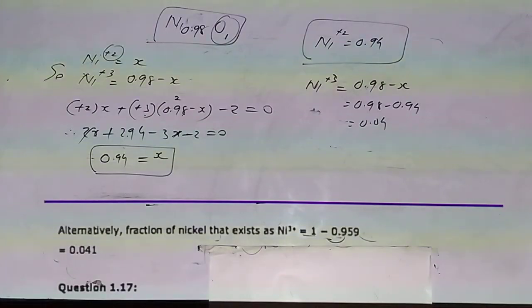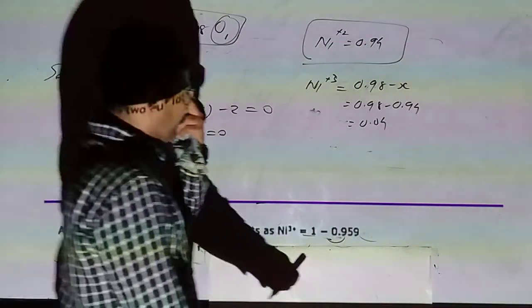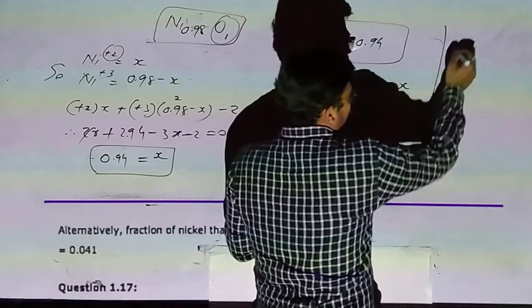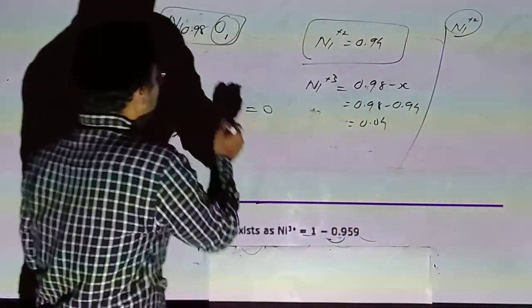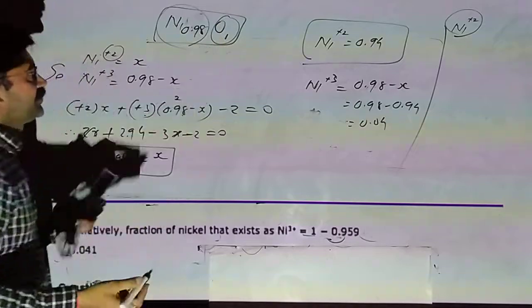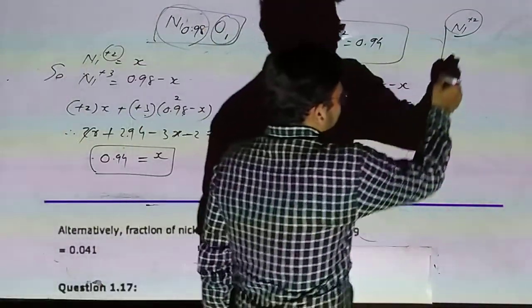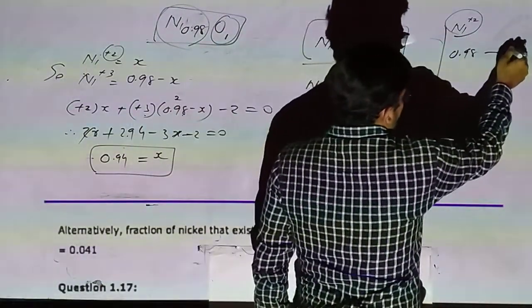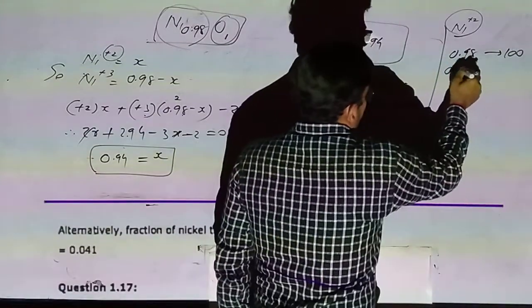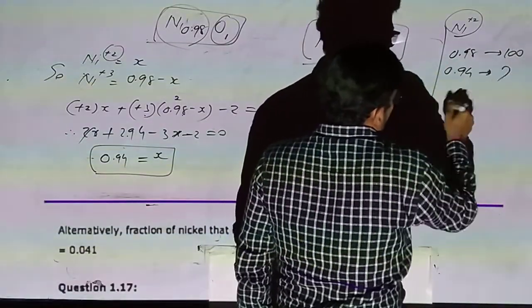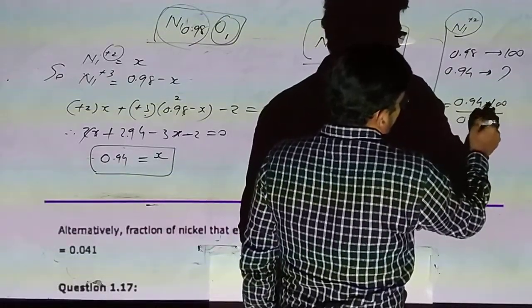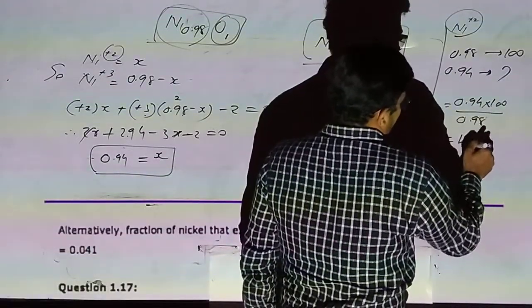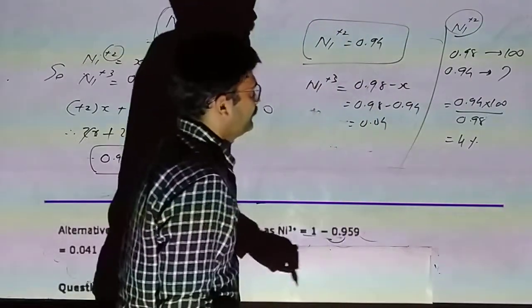What is the percentage of Ni+2, how can we define, sir? If all the Ni+2 is 0.98, that is total 98, so 100%. So if 0.98 is 100%. But here it is 0.94, so how much? So 0.94 into 100 upon 0.98, so 96%.